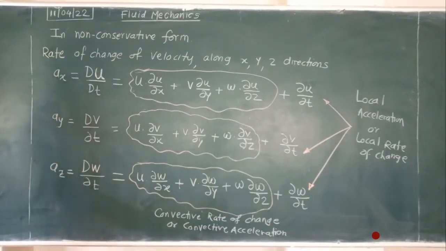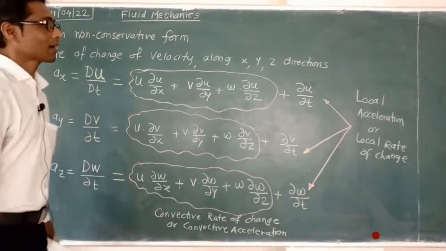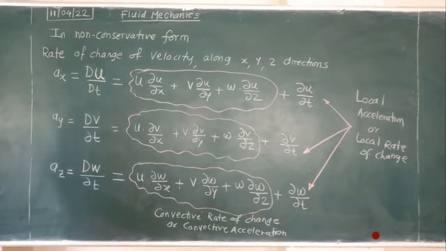Finally, we have to find the resultant component, by taking the square root of the summation: ax squared plus ay squared plus az squared. That is the resultant acceleration. We will take that in the numerical directly.